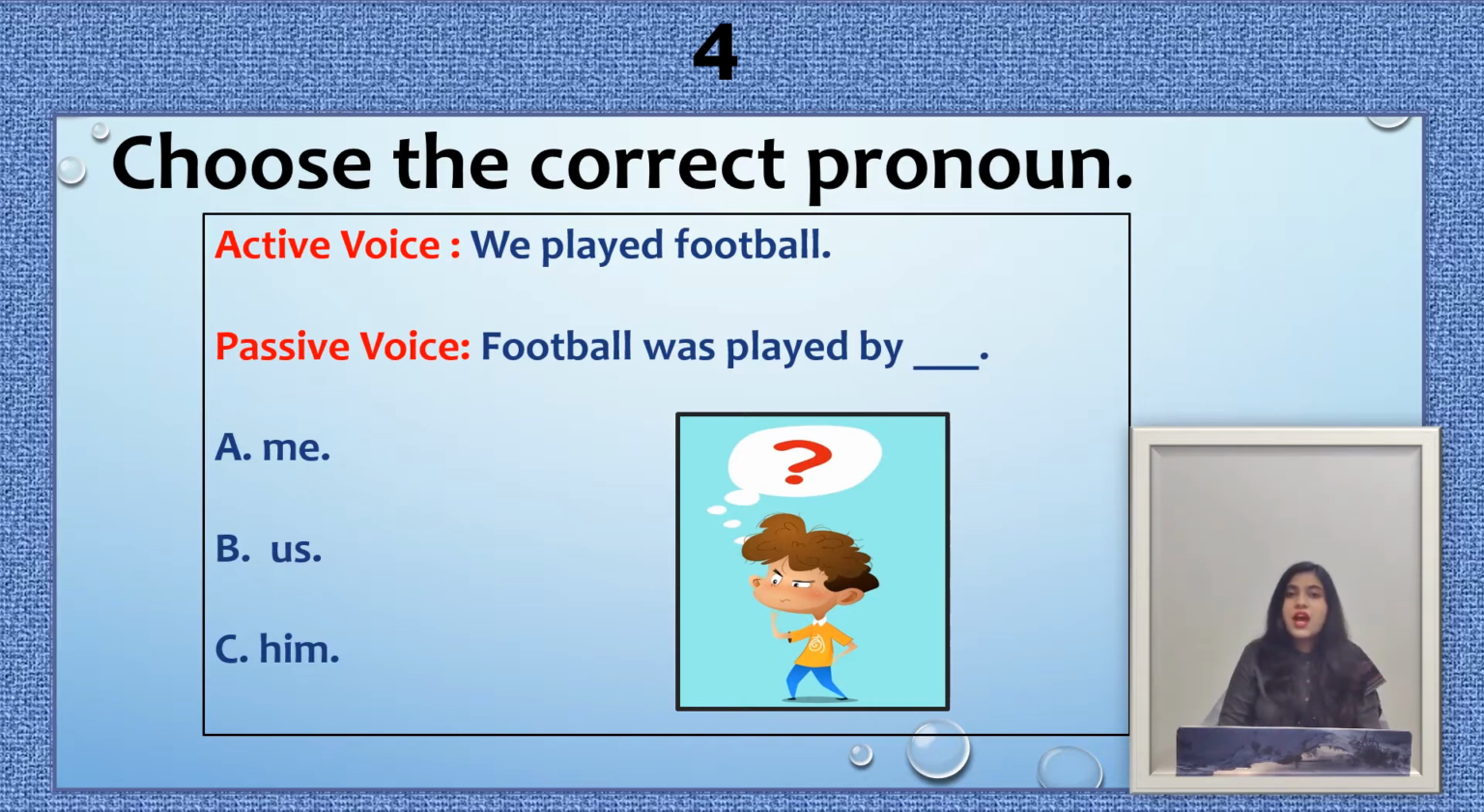So here you will have to choose the correct pronoun, and the options are option A, me, option B, us, option C, him. And your time starts now.